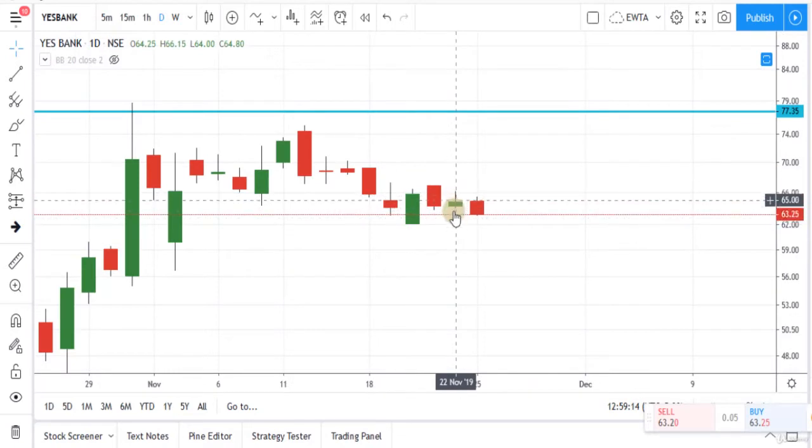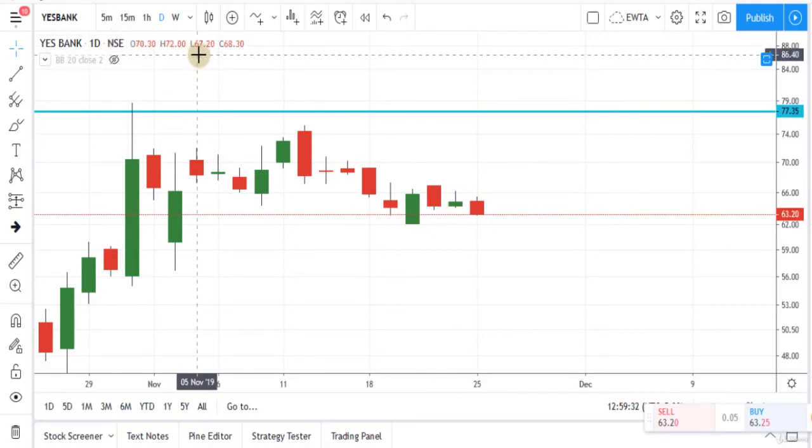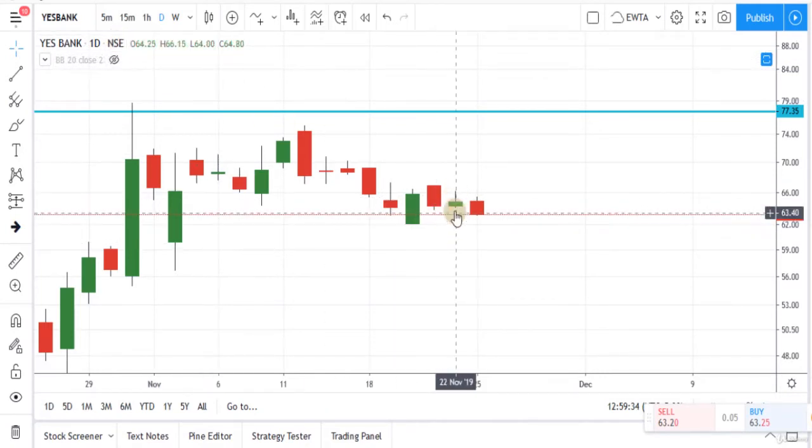Now from this candle, we have the information of previous day's data. You can see these are the open, high, low and close values for this candle. My cursor is on this candle, so these values are for this candle, and you can see the open is 64.25, high is 66.15, low is 64 and close is 64.80. And this is today's candle. It means this is today's data.